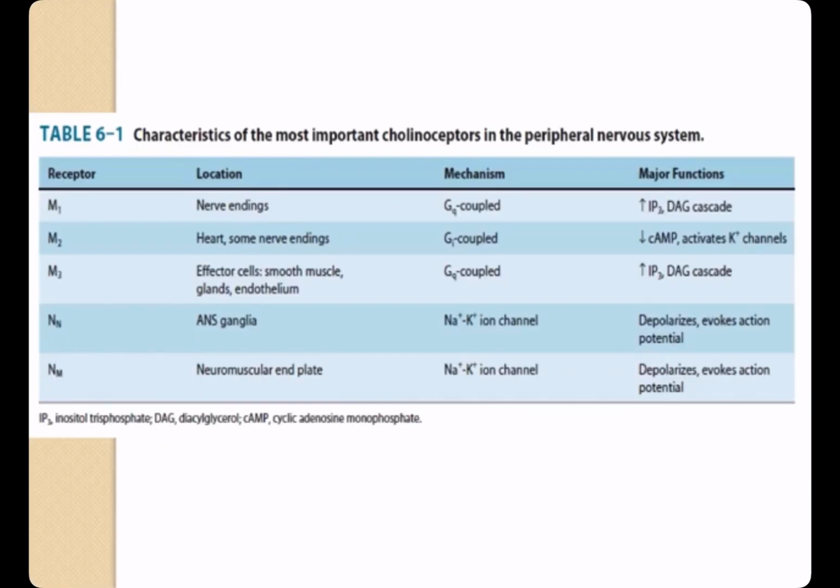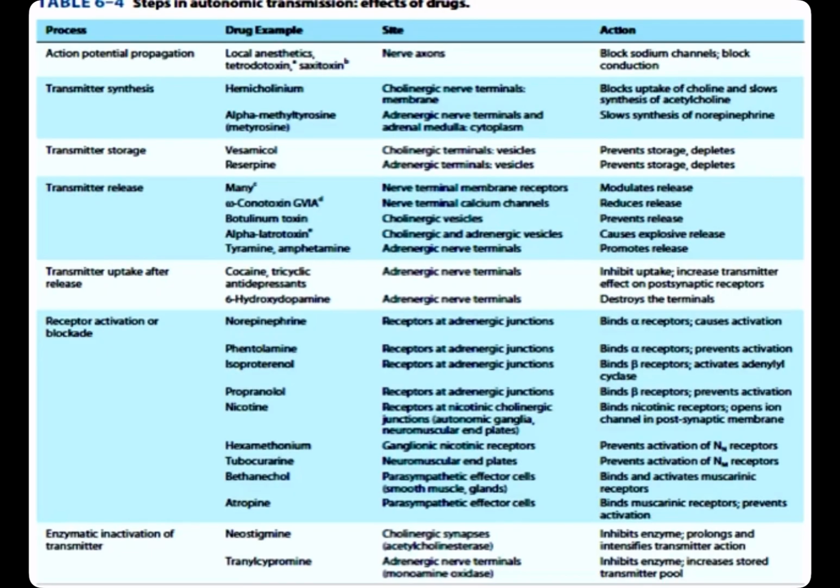This table contains the characteristics of the most important cholinoceptors in the peripheral nervous system. Because of the number of steps in the transmission of autonomic commands from the central nervous system to the effector cells, there are many sites at which autonomic drugs may act. These sites include the central nervous system centers, the ganglia, the postganglionic nerve terminals, the effector cell receptors, and the mechanisms responsible for transmitter synthesis, storage, release, and termination of action. The most selective effect is achieved by drugs acting at receptors that mediate very selective actions, tables 6 to 4.